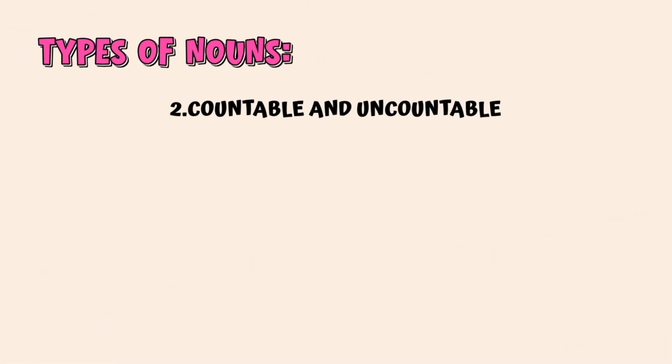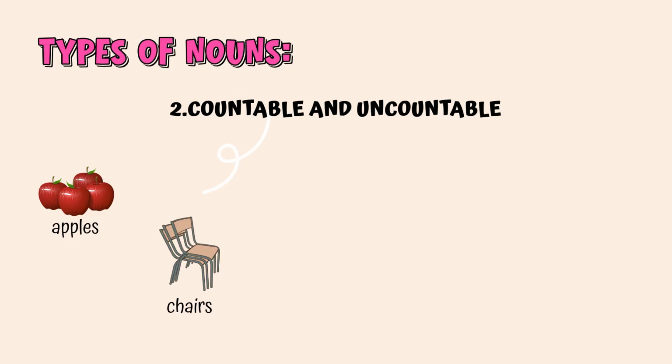Type 2. Some nouns are countable, which means you can count them one by one. For example, one apple, two apples, one chair, two chairs, one book, two books. You can add a number in front of them and they have a plural form.